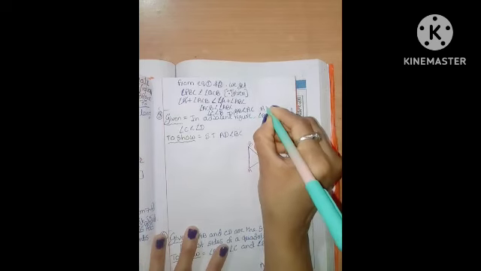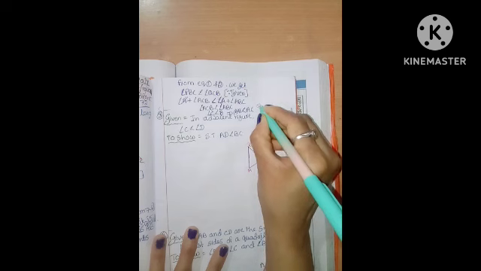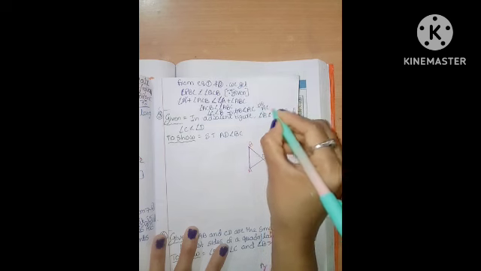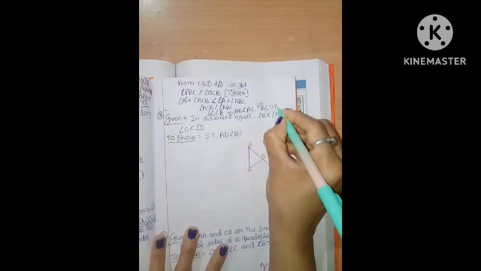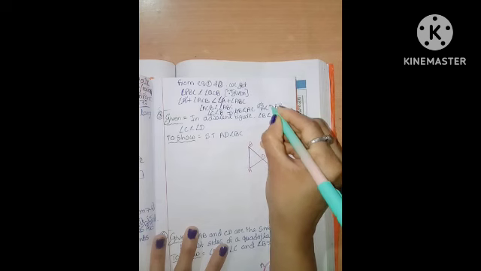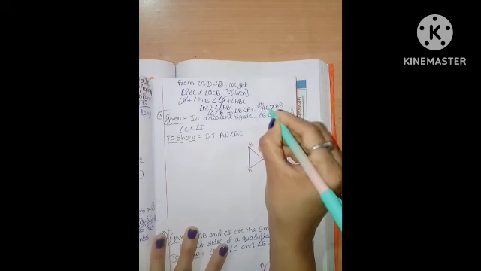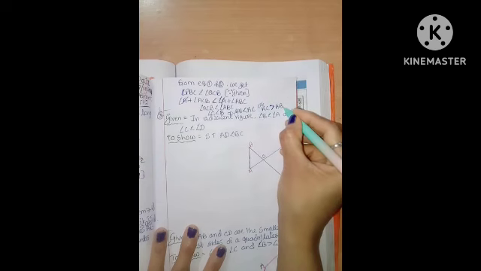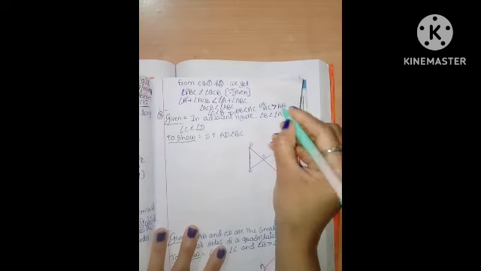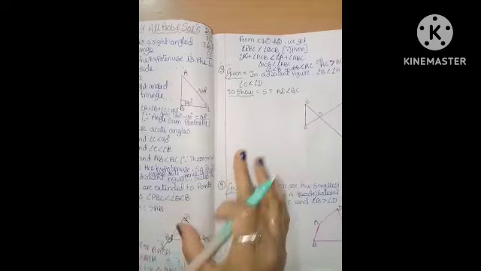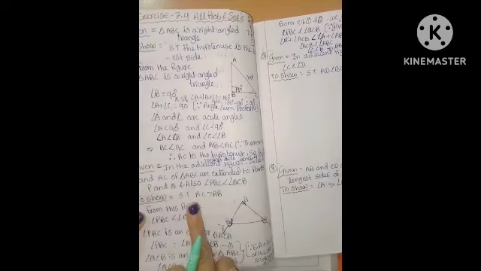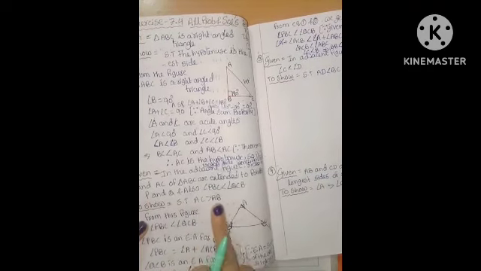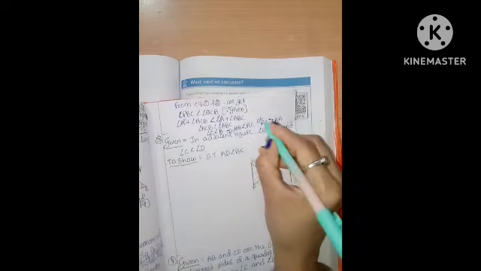AC is greater than AB, so both are the same. The open side is the greater one. So what we needed to show is that AC is greater than AB. Hence it is proved.